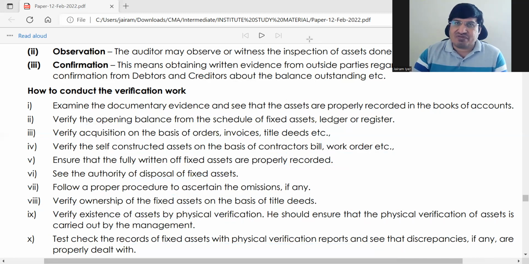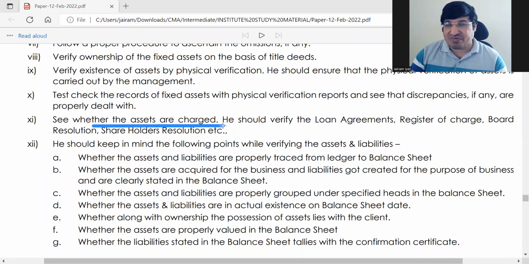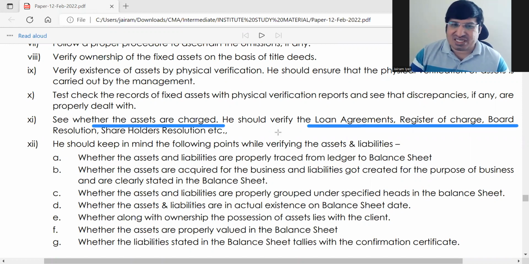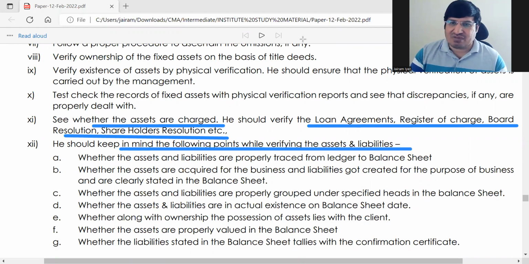This is how verification work is done actually. इसमें आप देखेंगे mostly it is the same thing which we have studied before in the chapter. See whether assets are charged, verification of charge, this also we have seen. So loan agreements, register of charge, board resolution, everything you should check to see if any asset has been charged. You should keep in mind the following points while verifying assets and liabilities.